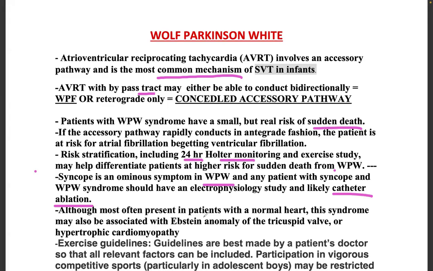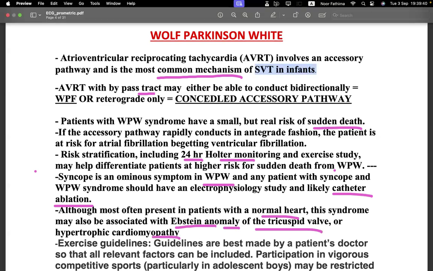Although most often present in patients with a normal heart, this syndrome may be associated with Epstein's anomaly of the tricuspid valve or hypertrophic cardiomyopathy. It can be present with a normal heart, but it can also be associated with Epstein's anomaly of the tricuspid valve and hypertrophic cardiomyopathy.